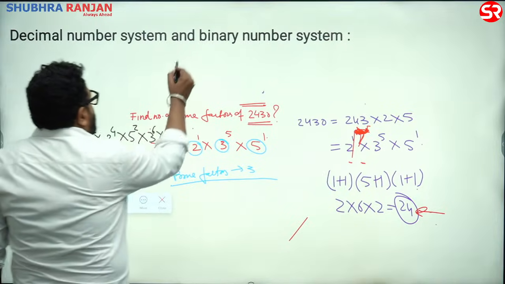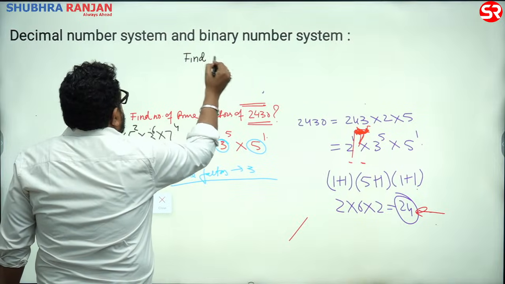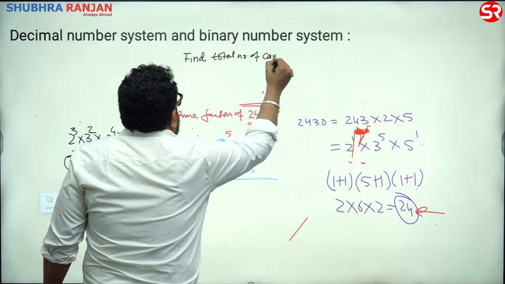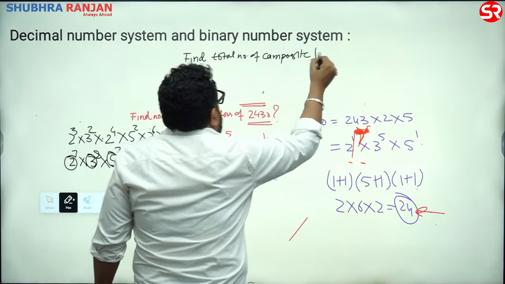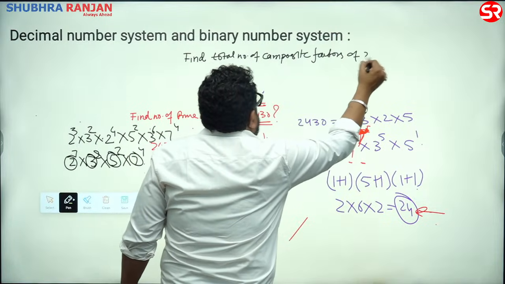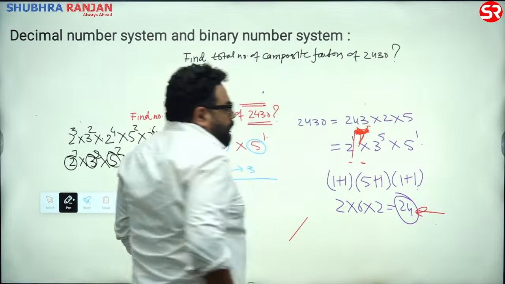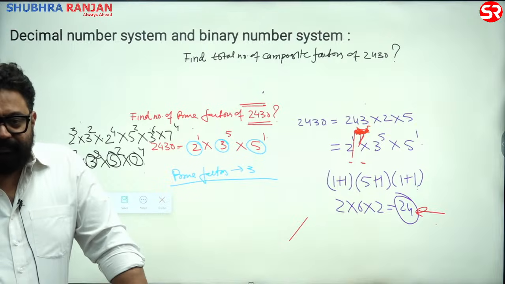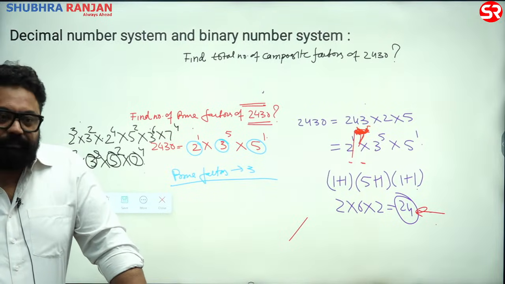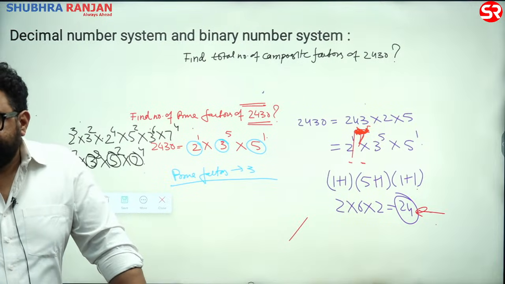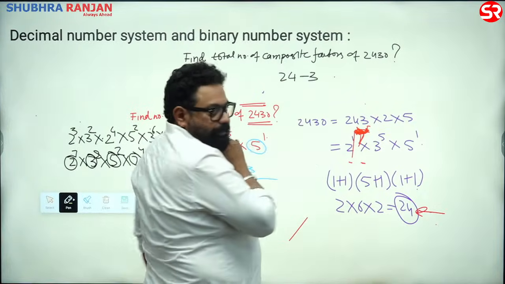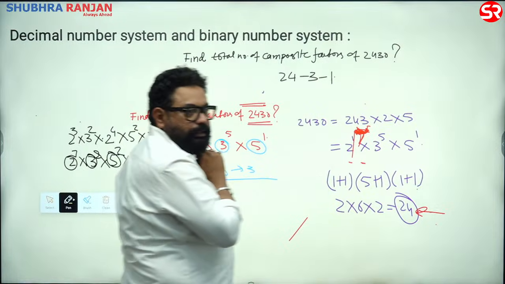If I say find the total number of composite factors of 2430. Find the total number of composite factors of 2430. Minus 3. 21. How many? 21. Sir, the total factors are 24. 3 are prime. Minus 1. Neither prime nor composite.